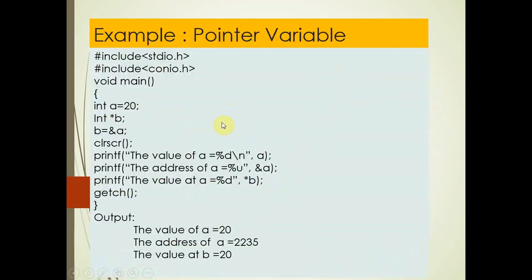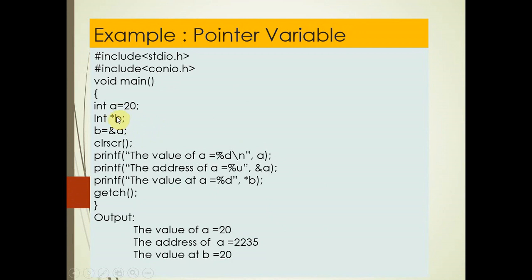Now with the help of an example, we will see how it works. In this program, I have taken variable A, which is a normal variable, and assigned the value 20 to A. There is another variable that is a pointer type, because it is prefixed by an asterisk symbol. This is the symbol of a pointer. So int *B is a pointer type variable. How does it differ from A?